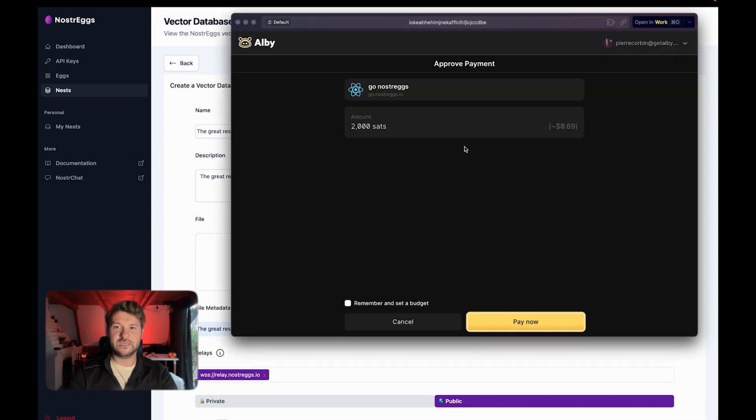Now, at that stage, it asks me to pay. So you have to pay 2,000 satoshis, which is around 70 cents, in order for this to happen. I'm using, and you should, of course, use a WebLN compatible wallet. So just go for Alby. To be honest, they're the easiest ones, but there are other options out there. We recommend Alby. And it just pops up this from my wallet. It's a web extension, and it asks me to pay 2,000 satoshis from this address, which is mine and that I own, and I'm just going to pay now.